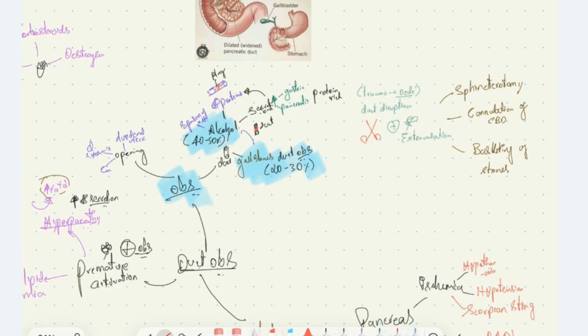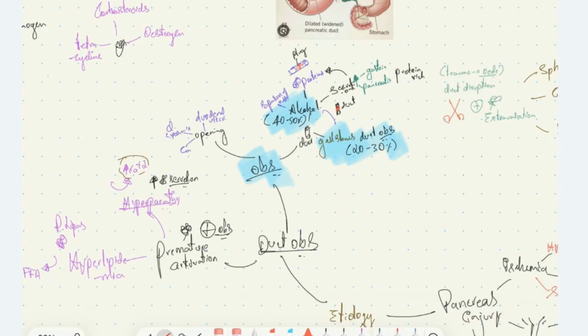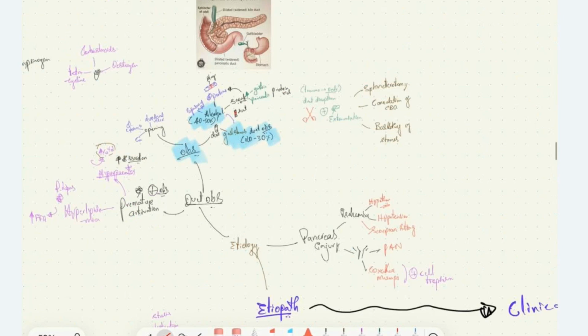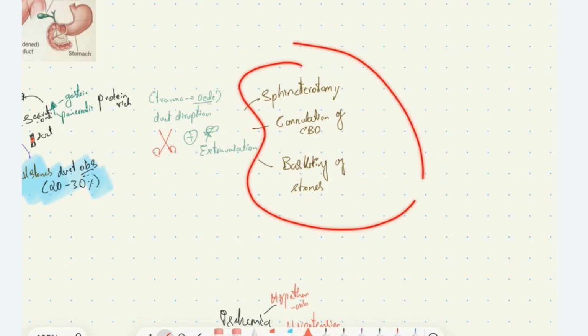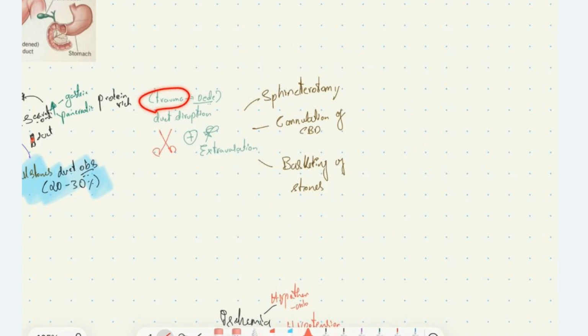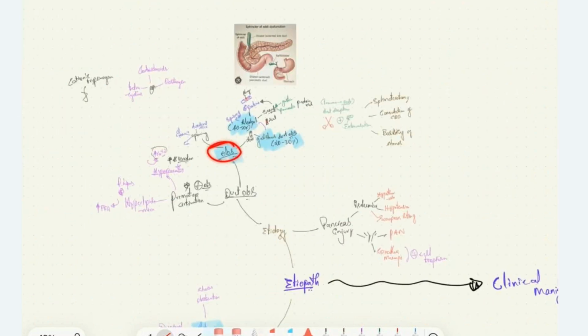Then we have some conditions which cause obstruction of the opening, that is, sphincter of Oddi obstruction. It may be due to periampullary carcinoma or duodenal ulcer. Also the duct can get disrupted and the enzymes can extravasate due to trauma, which causes edema, like after sphincterotomy, cannulation of the common bile duct, or basketing of stones. These surgical procedures can cause edema in the duct due to trauma, so it will cause duct obstruction, and the patient can have an attack of acute pancreatitis.